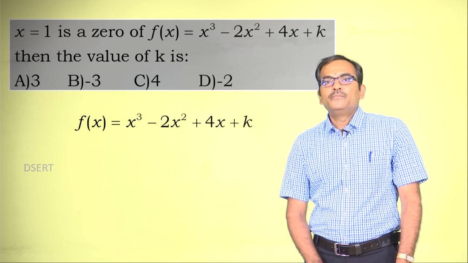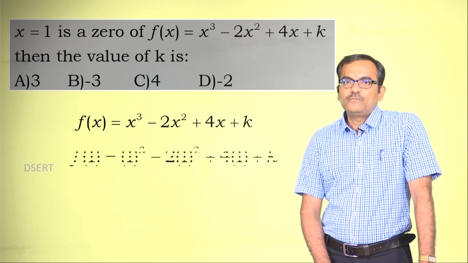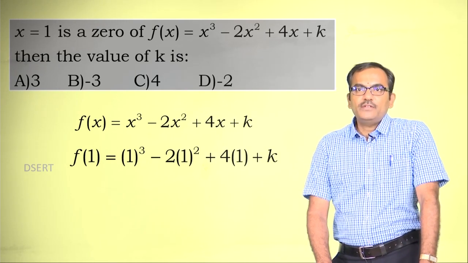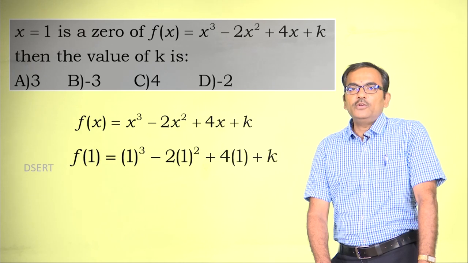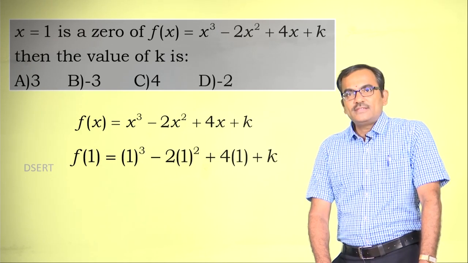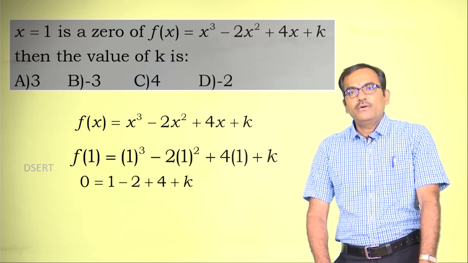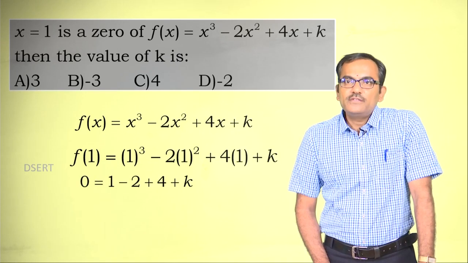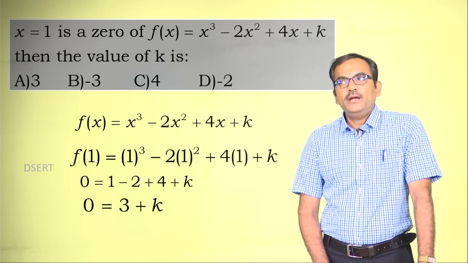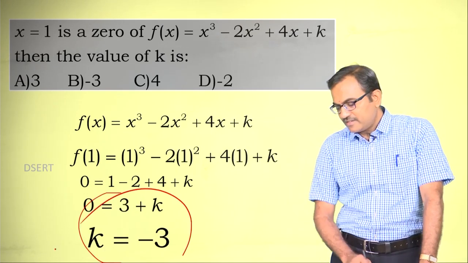Alright. Now, f of x is given x cube minus 2x square plus 4x plus k. Now, let us try to find the value of f of 1. F of 1 is equal to, in the place of x substitute 1 cube minus 2 into 1 square plus 4 into 1 plus k. Since 1 is the 0 of this polynomial, f of 1 can be taken as 0, right? So, substitute f of 1 is equal to 0, you get 0 is equal to 1 minus 2 plus 4 plus k, and ultimately we end up with the value of k to be minus 3.